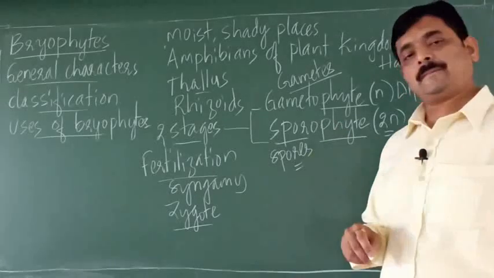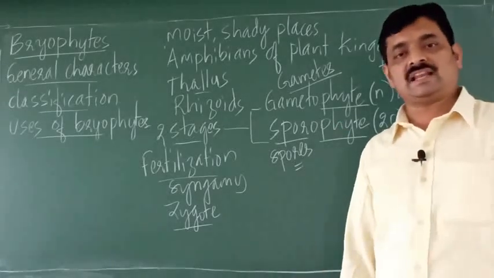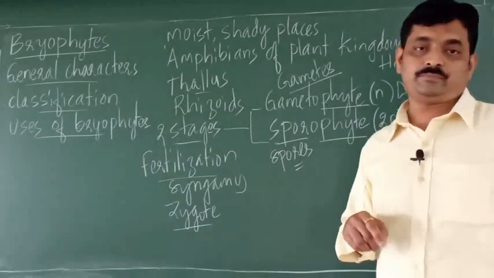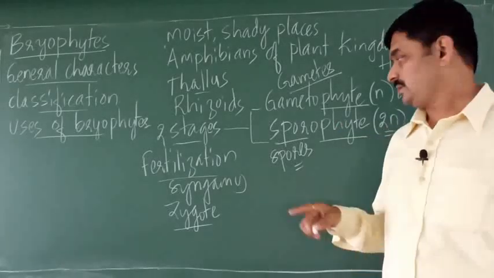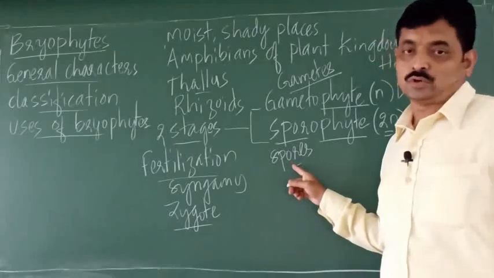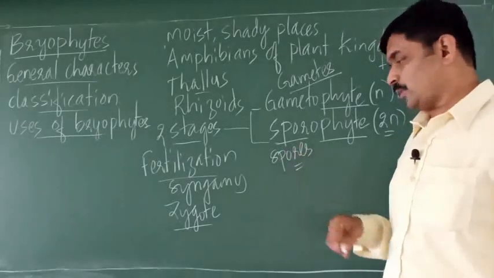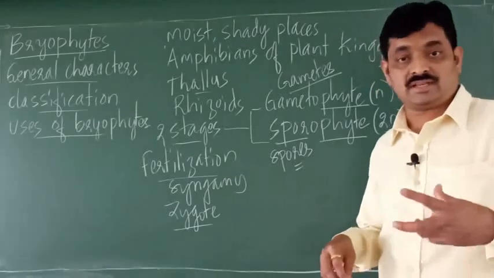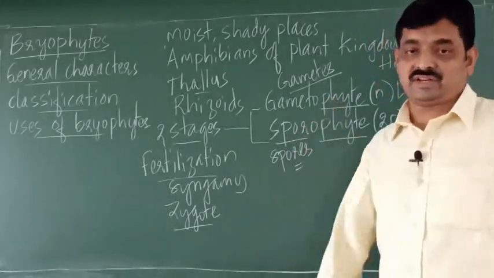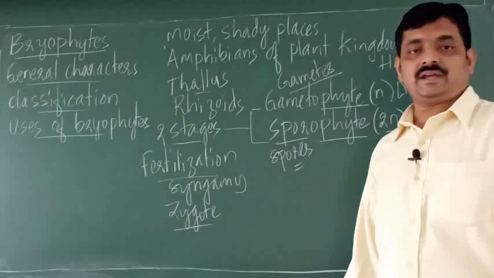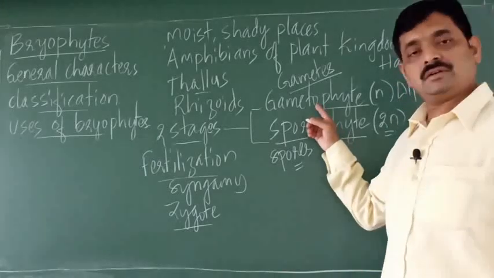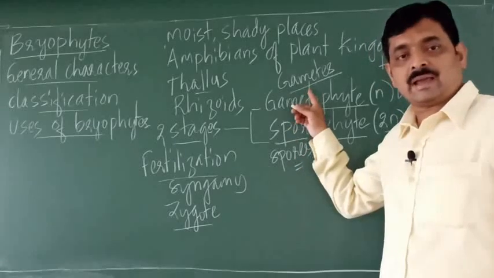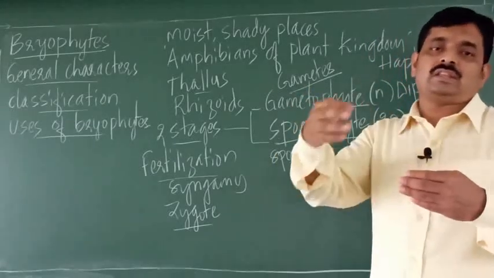Now, sporophyte is another stage in the life cycle of bryophytes. So, what is the function of sporophyte? The function of sporophyte is to produce spores. Now, these spores germinate, and what do they produce? They produce a stage called gametophyte. So, in this way, gametophyte produces sporophyte, sporophyte produces gametophyte. So, this continues in the life cycle.